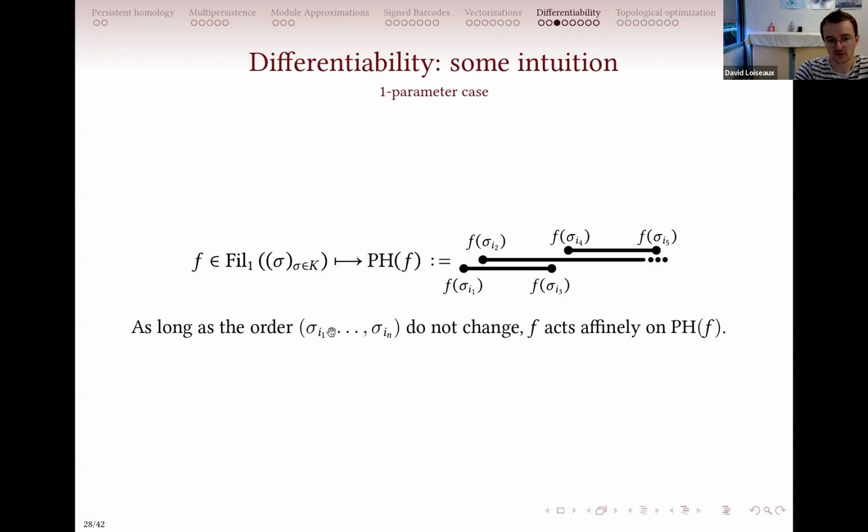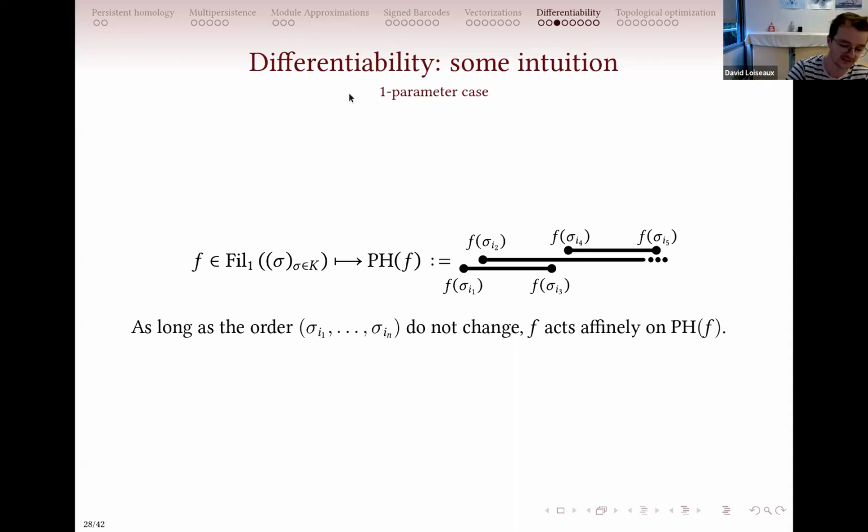as long as you don't change the order, of course. And so on the set in which the order is fixed, this map acts affinely on the persistent homology of f. And as you have a finite number of combinations of your simplices, you have a finite number of cells on which this map acts affinely with respect to f. So of course, if you're affine, you are differentiable almost everywhere, and you can define the limits of gradients, and so you have a differentiability setup.